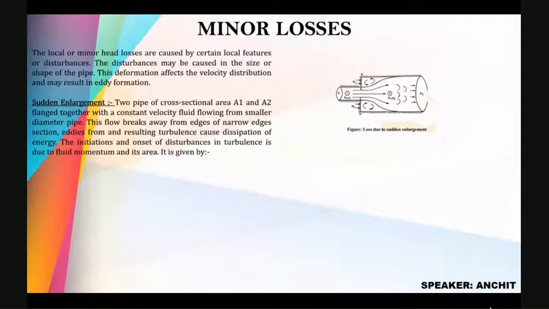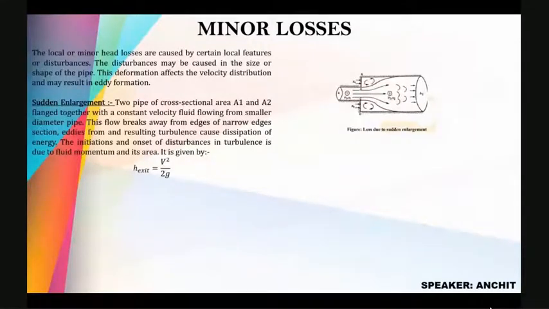This flow breaks away from the edges of the narrow section, adds turbulence, and causes dissipation of energy. The onset of the disturbances in turbulence is due to fluid momentum and its area. It is given by H exit is equal to V2 upon 2g.